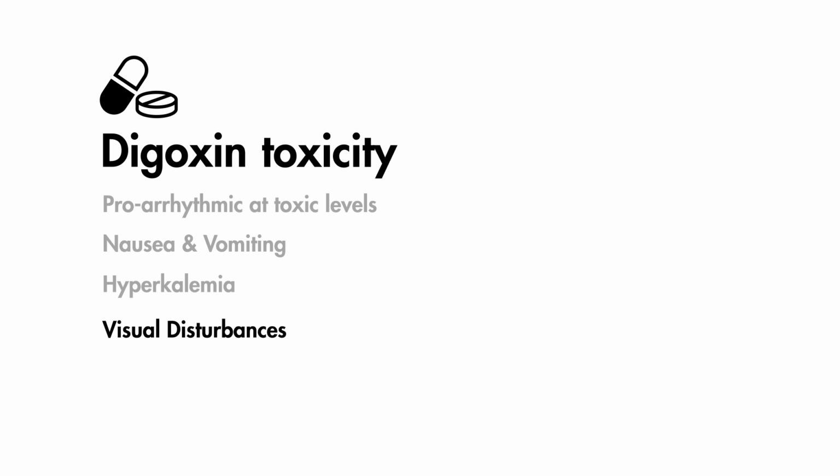Visual disturbances in digoxin toxicity is a classic presentation typically described as the patient seeing yellow-green hues or yellow halos in their visual fields. Other visual problems in cases of digoxin toxicity include photophobia and diminished visual acuity.